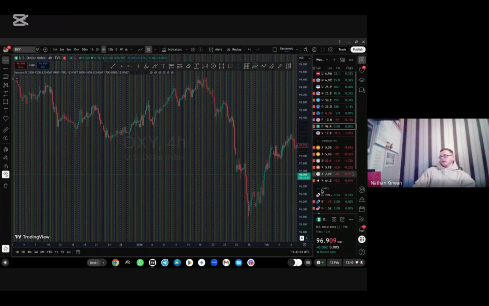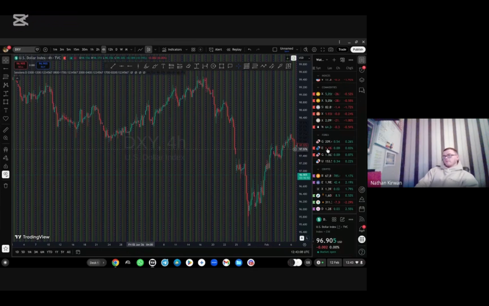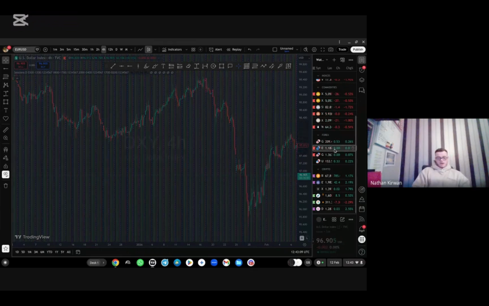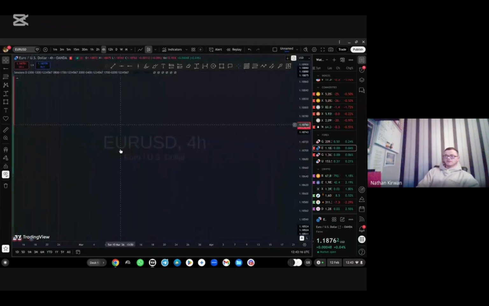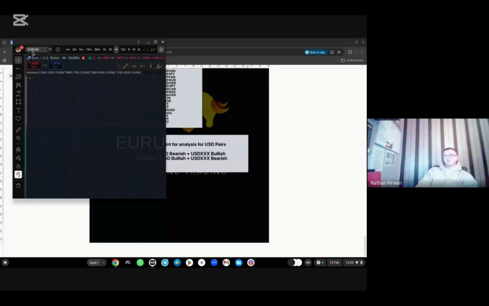So if we look at a currency like Euro USD, we're the quote currency. So remember, we have our base and we have our quote currencies. Your base currency is your first currency here. Your base currency is your euro, and your quote currency is your dollar. So if the euro is getting stronger, I'm just going to pull up clear data feed here.